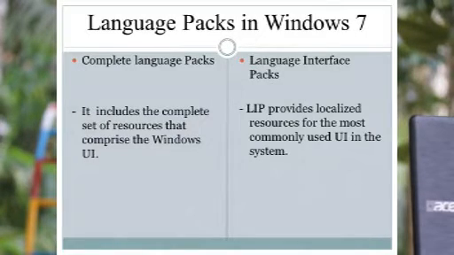In Windows 7 there are two main categories of language packs, that are complete language packs and language interface packs. Both complete language packs and language interface packs are used to localize the Windows UI, and both are built on the same underlying technology. We can see the similarities between complete language packs and language interface packs.